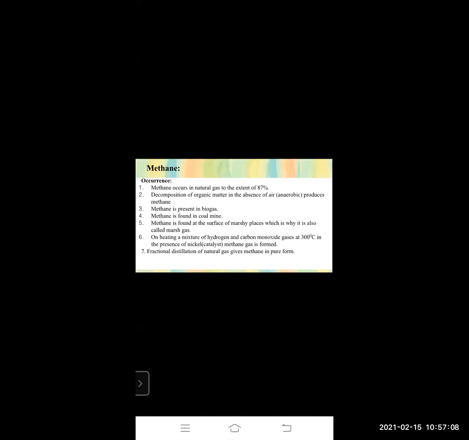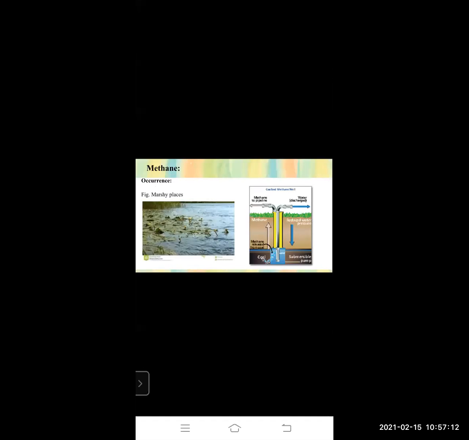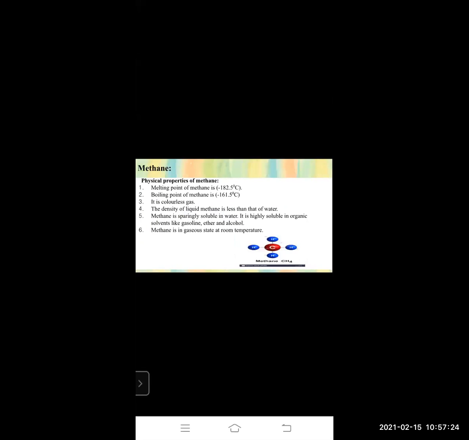Now we'll proceed to the physical properties of methane. You can see a marshy place in the picture, with some plants dipped into the water. This type of place is called a marshy place, where methane is present. Now let us see some physical properties of methane.